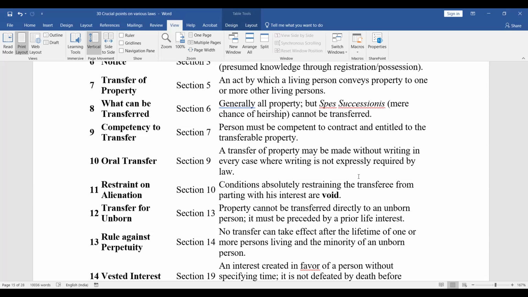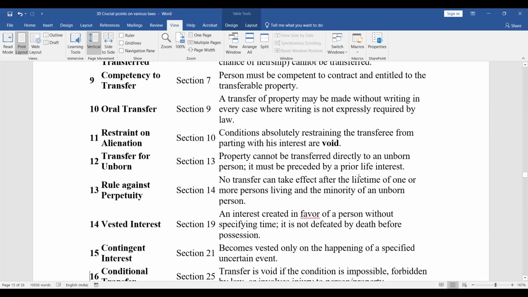Section 10, restraint on alienation. So conditions absolutely restraining the transferee from parting with his interest are void. Transfer for unborn, Section 13. Property cannot be transferred directly to an unborn person. It must be preceded by a prior life interest. Section 14, rule against perpetuity.